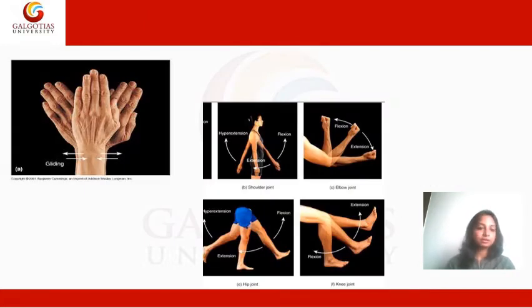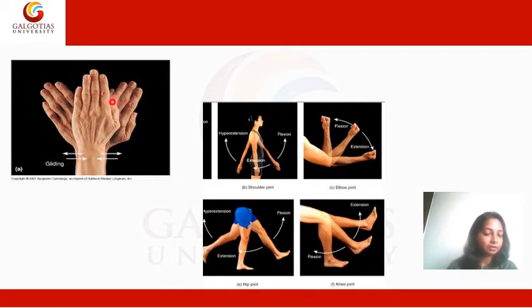So if you look at the first picture over here, you can see the hand. This is the dorsum aspect of the hand. If it moves along the ulnar aspect, that is along the little finger, that is the medial side.